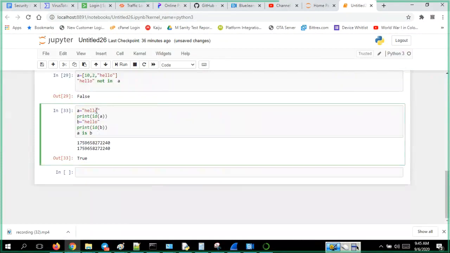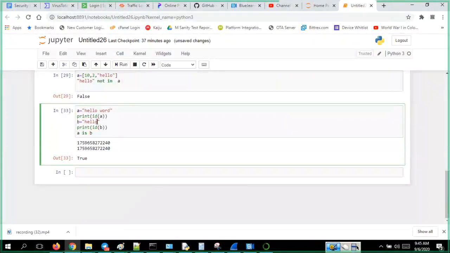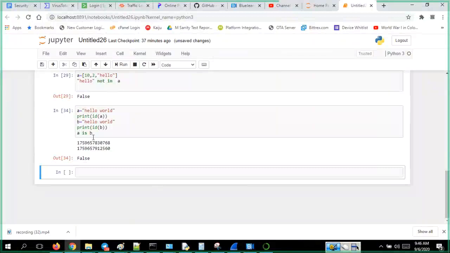But if you have a sentence, not a word, like hello world, both are identical, but the objects are different if you see. Because it is a sentence. Up to a word, they will store it in the same object. But if it is a sentence, it will demolish all the myths of how they refer to an object. Okay. So guys, this is the thing.